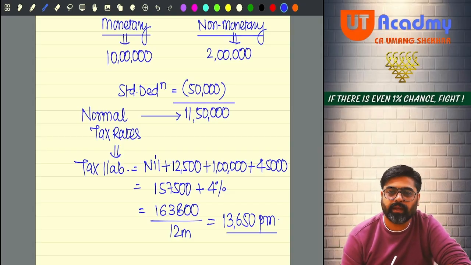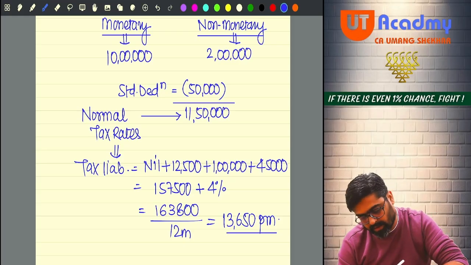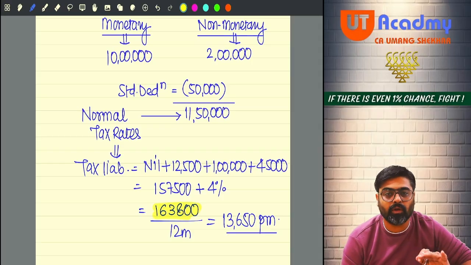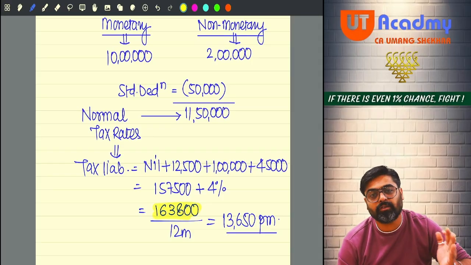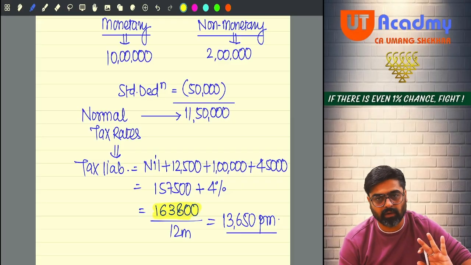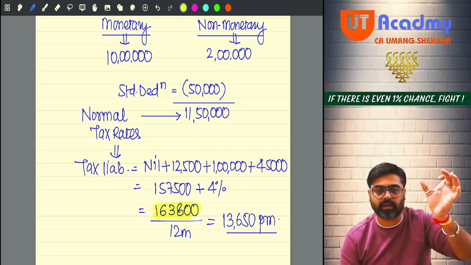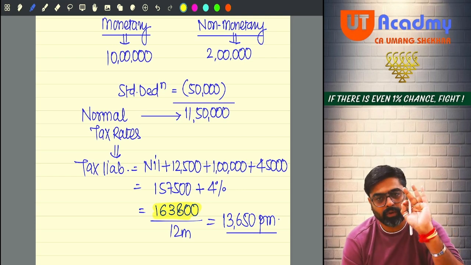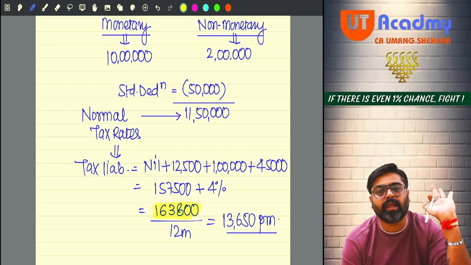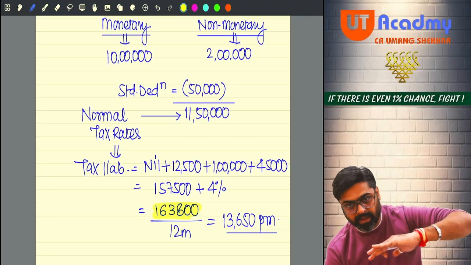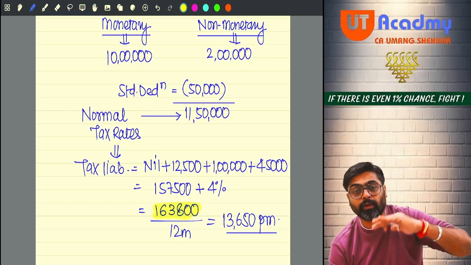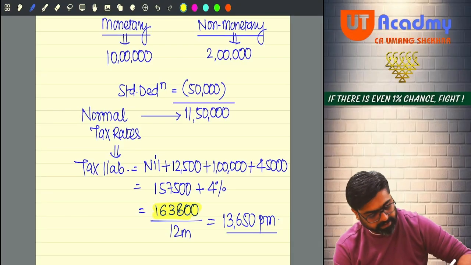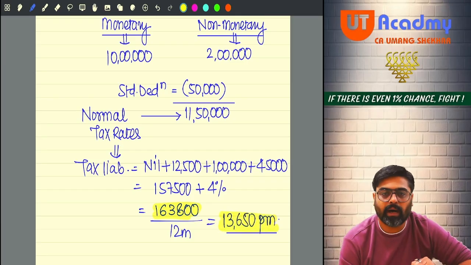Now don't you think this 1,63,800 includes the tax on your monetary salary also, and it includes the tax on your non-monetary salary also. This entire tax on your entire salary is getting deducted out of your salary income only. So if the employer is not saying that he is going to pay the tax on your non-monetary salary, then from your salary this much TDS every month will be deducted. Are you all understanding?